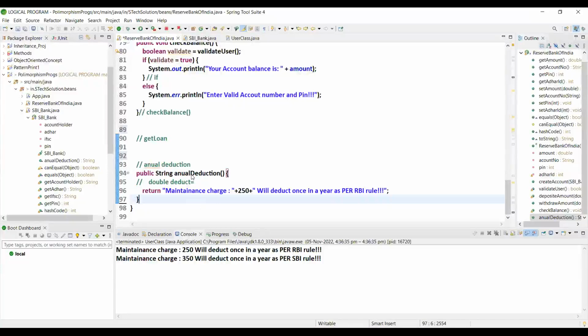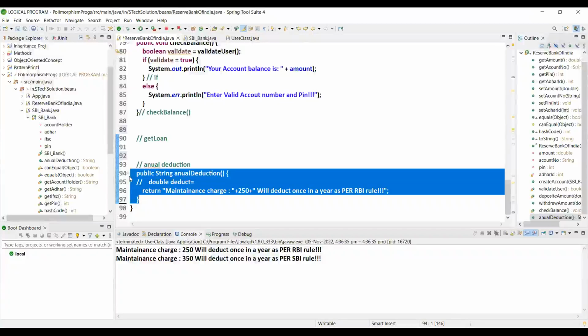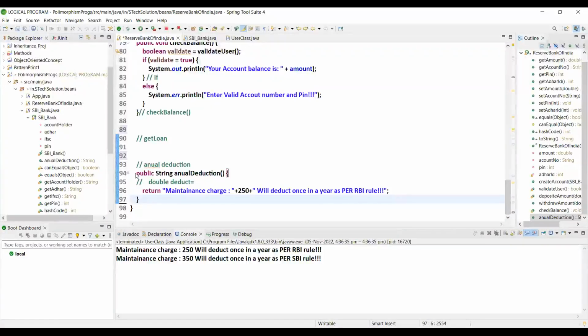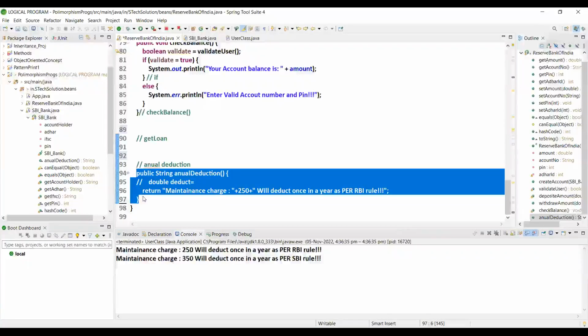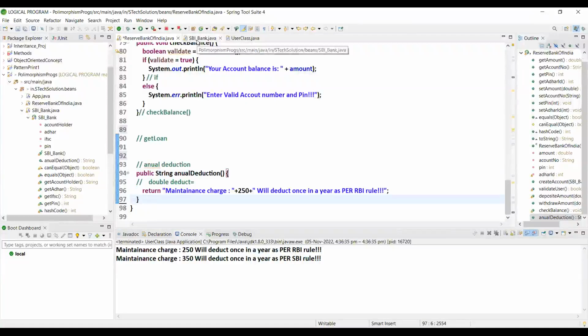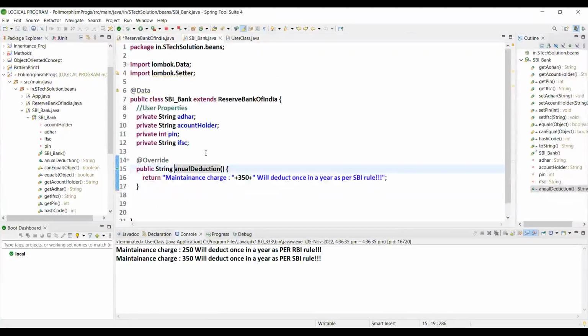I got confused sometimes about which method I need to override in my class. The simple reason is I want to provide my own logic, that's why I override that method, right? Correct. Every time, in real time, they don't provide the logic in the parent class. So in that scenario, we just need to override that method to execute our logic, right? Yes, right. Okay, sir. Thank you. Got it, sir.